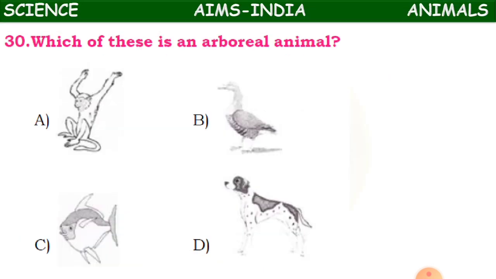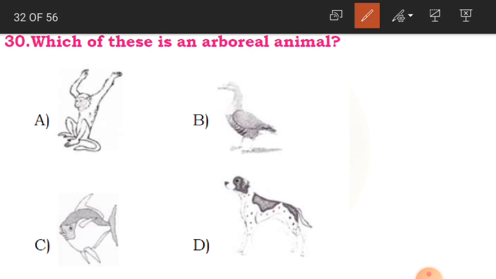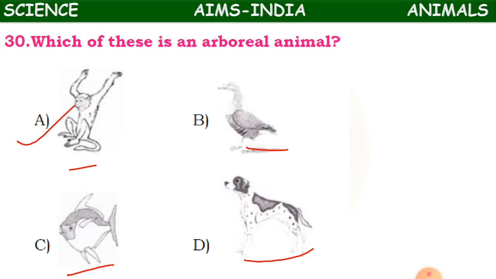Clear? Now coming to the 30th question. Which of these is an arboreal animal? Arboreal animal means what? Which lives on the trees. Okay, so you have got monkey here, and then a duck here, then a fish and a dog. So which is an arboreal? Which lives on the tree? Yes, obviously it is A, that is monkey. A option is the correct answer.